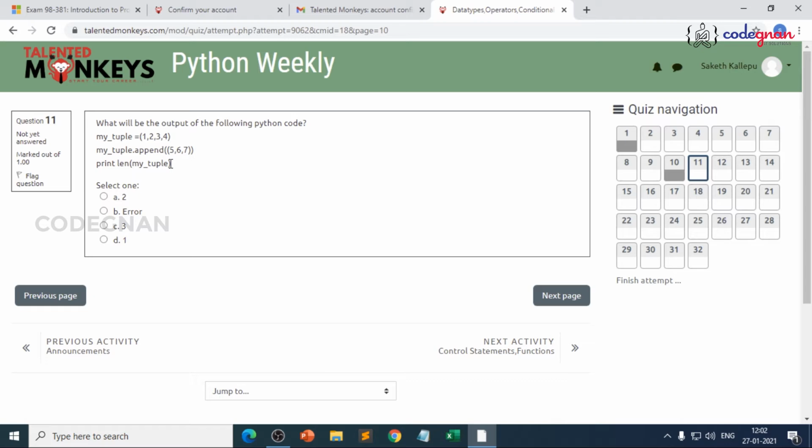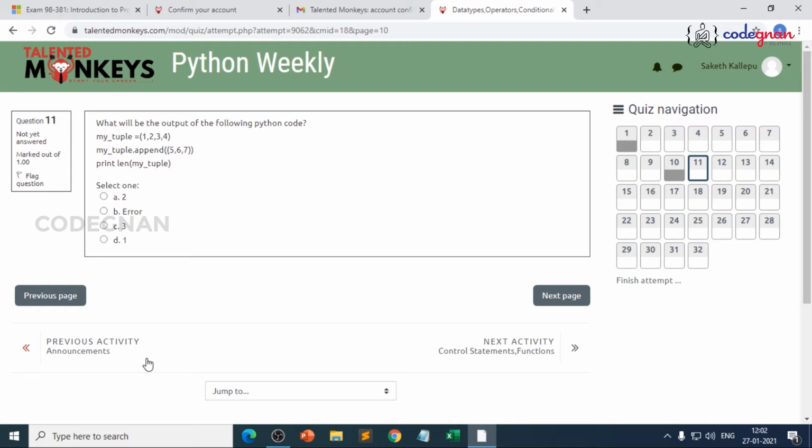If there is an error exactly, you'll be getting an option for the error. But no need to worry, you don't have print parenthesis. Just leave it aside, but go with the option. But make it simple. Do you have any append function for tuple? There is none, right? Because tuples don't have an append function. So obviously, even though don't look at this, at this point you'll get an error.